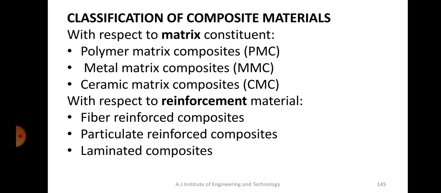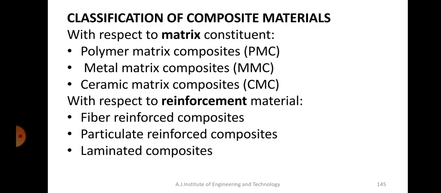PMC means polymer matrix composite. That means it is identified based on the matrix material. So in PMCs, the matrix material is always a polymer. Next one, metal matrix composites. That means in these kinds of composites, the matrix material is always a metal. And ceramic matrix composites. In this case, the matrix material is always a ceramic.